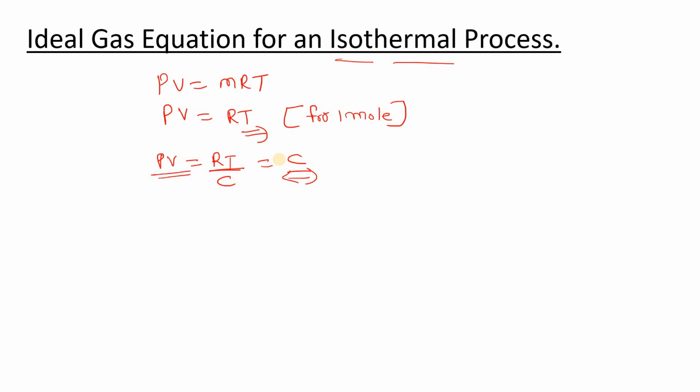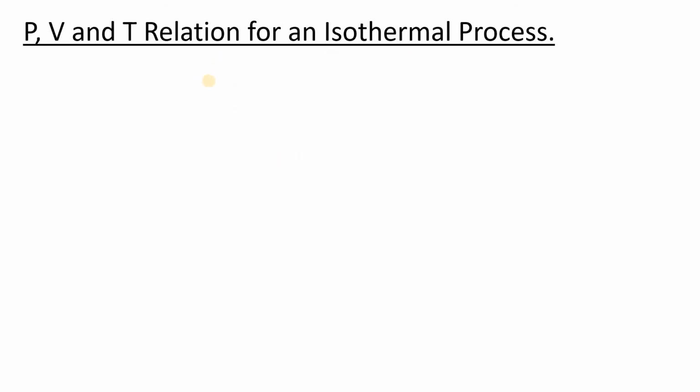Now we see what the relation between P, V and T will be for the isothermal process. From the ideal gas equation I know that if our system goes from state 1 to state 2, then what will happen here?